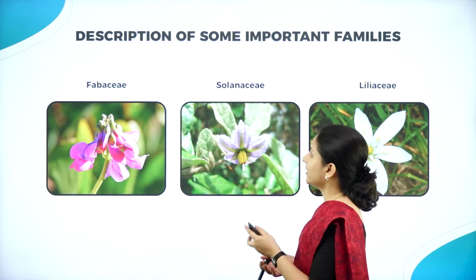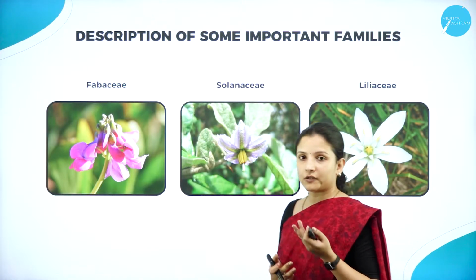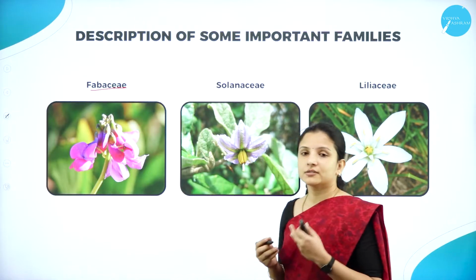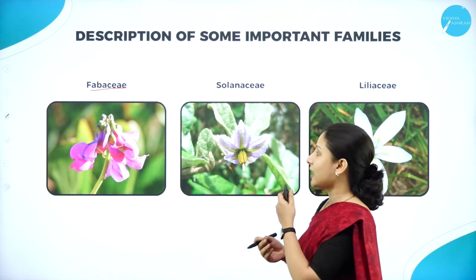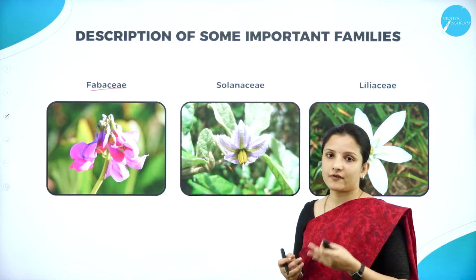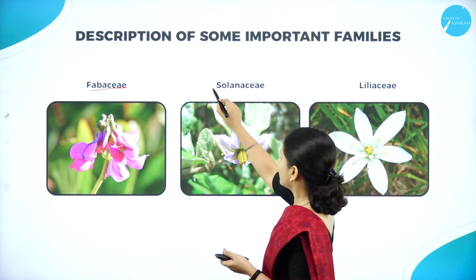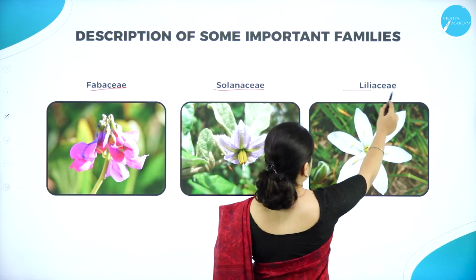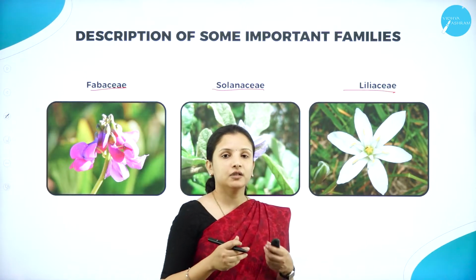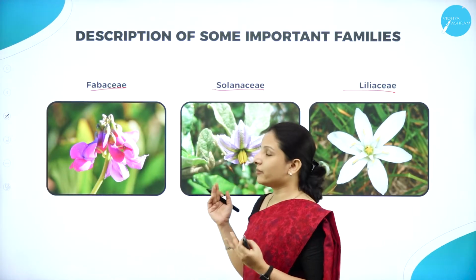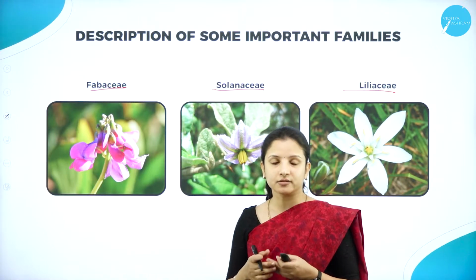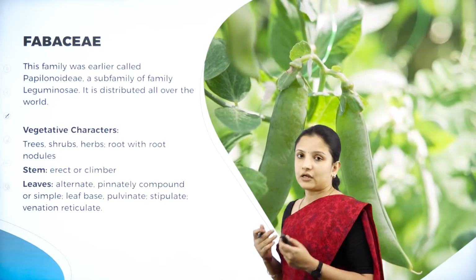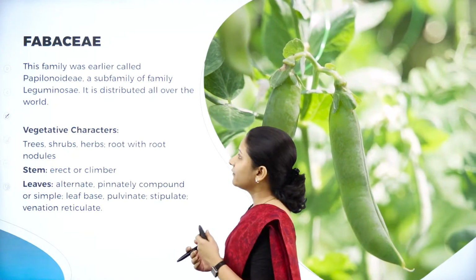So first we shall study about the description of some important families, that is family Fabaceae. So those flowers that come under the family Fabaceae, they have a papilionaceous estivation, and we shall study about the family Solanaceae, and also we shall study about the family Liliaceae. And each of these flowers are placed under these different families because of their characteristic features. So let us learn about them. So first, studying about the family, those flowering plants that come under the family Fabaceae.